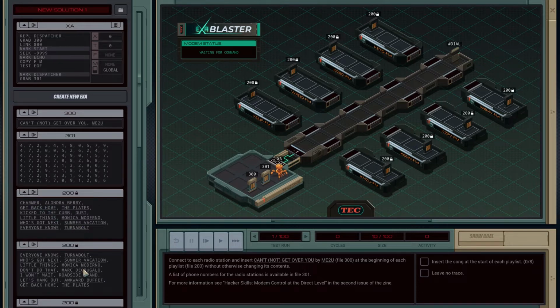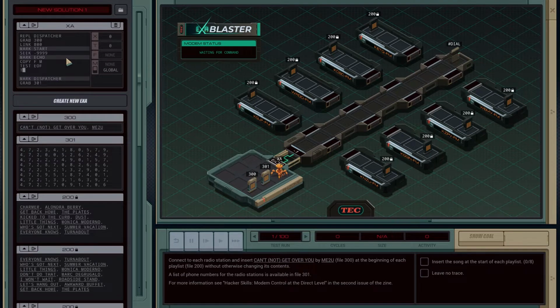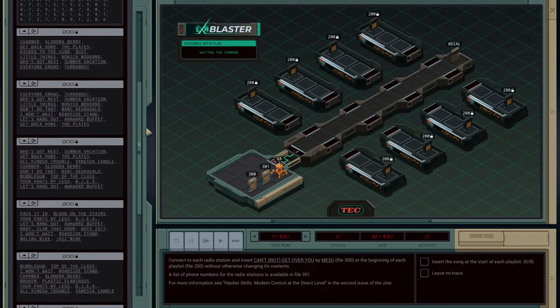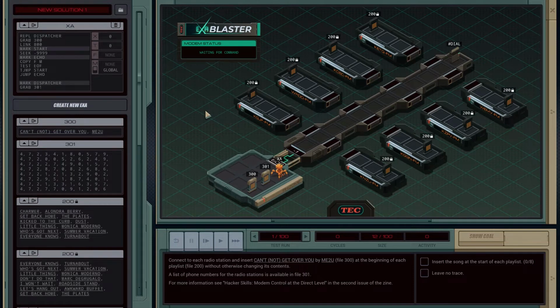Or no, I mean, I guess these are address, those are, okay, fine. Those are artists. So yeah, we're just going to do that. If so, true jump to start, otherwise jump to echo. And that's what that's going to do, is it's just going to repeat the name and artist forever.